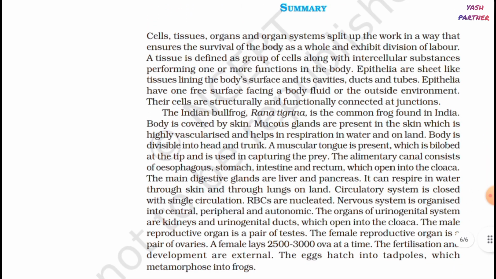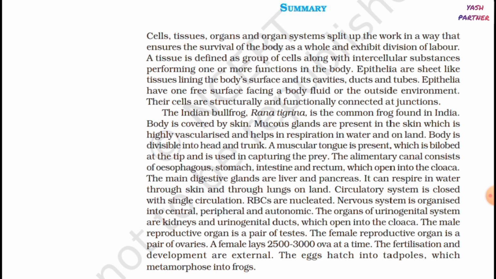Summary: Cells, tissues, organs, and organ systems split up the work in a way that ensures the survival of the body as a whole and exhibit division of labor. A tissue is defined as a group of cells along with intercellular substances performing one or more functions in the body. Epithelia are sheet-like tissues lining the body's surface and its cavities, ducts, and tubes. Epithelia have one free surface facing a body fluid or the outside environment. Their cells are structurally and functionally connected at junctions.